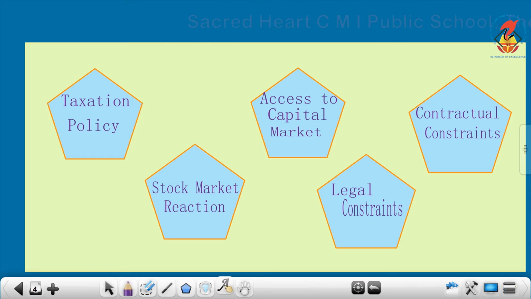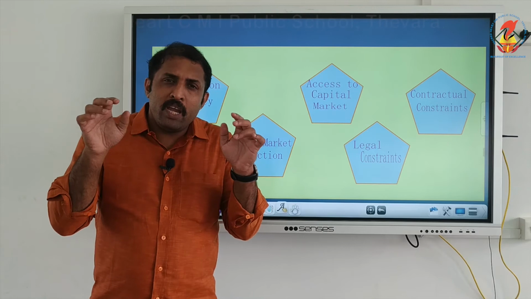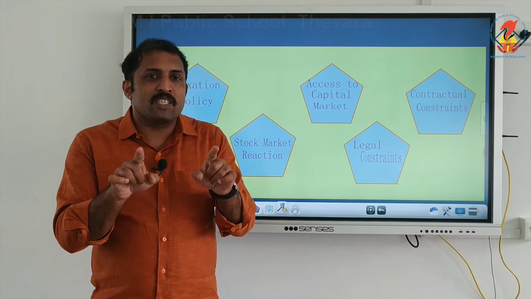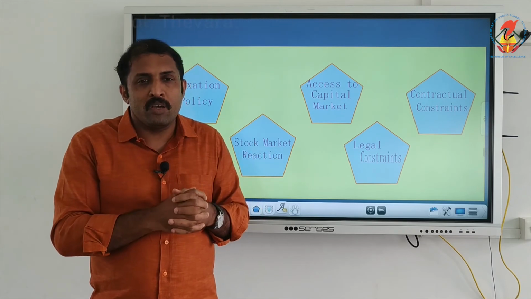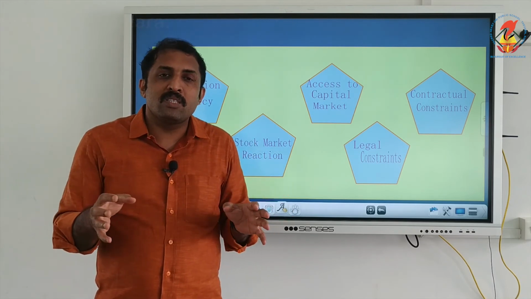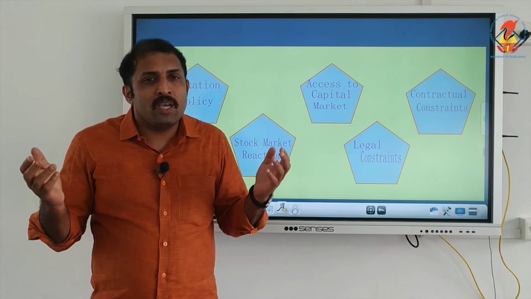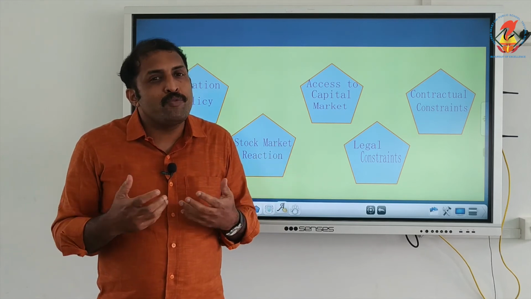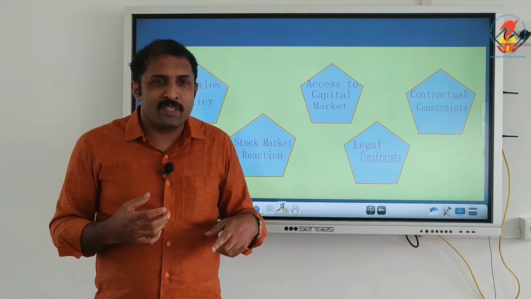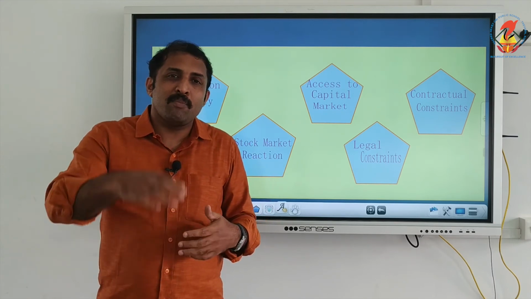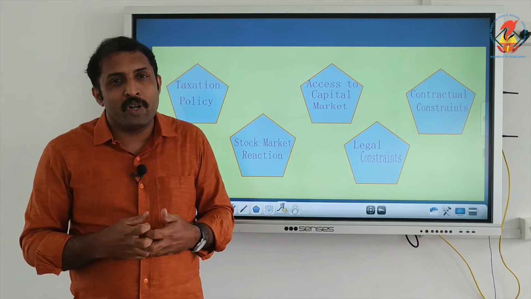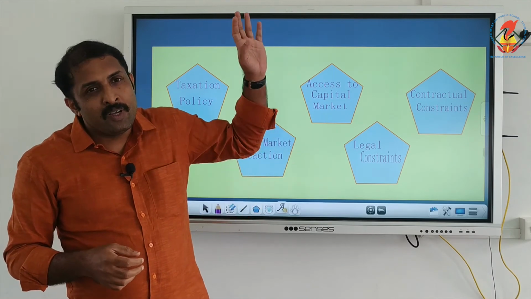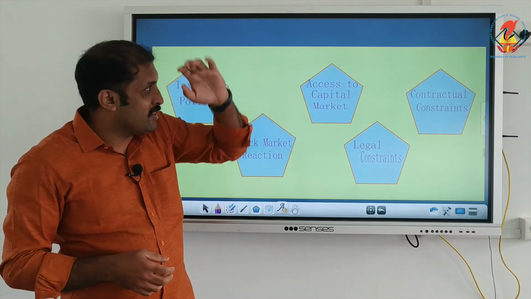Again, taxation policy is another factor. Actually, the dividend paid to the shareholders is not taxable, but the company has to pay tax for the dividend which is being paid. So if the tax is higher, the company will opt for paying lower dividends, whereas if the tax rate is less, the company tends to give higher dividend. So again, the taxation policy followed is a factor in the decision regarding dividend.